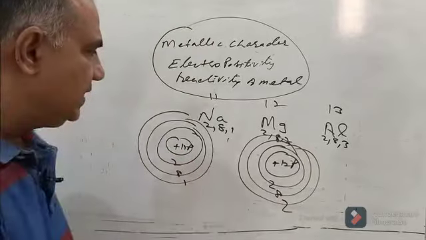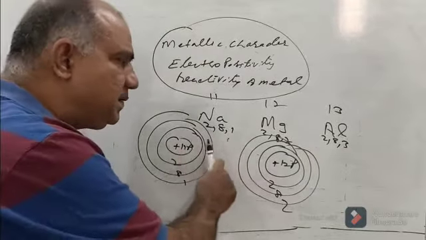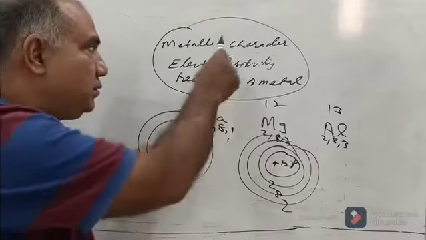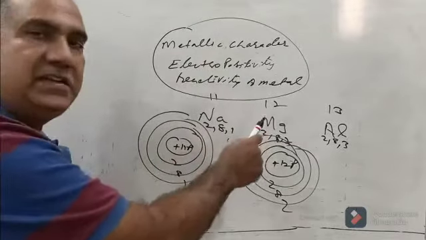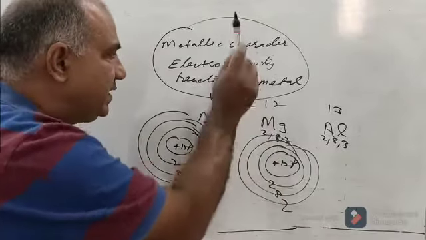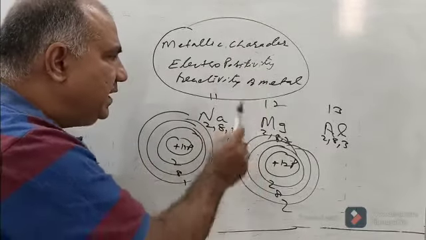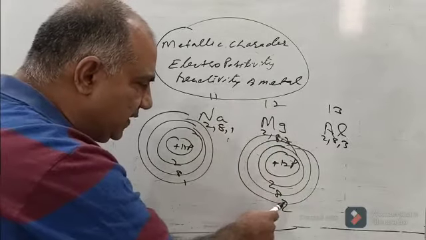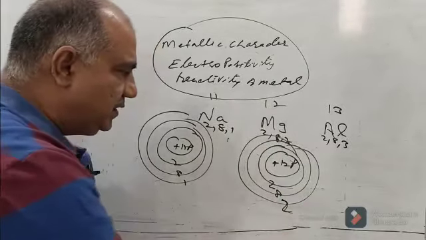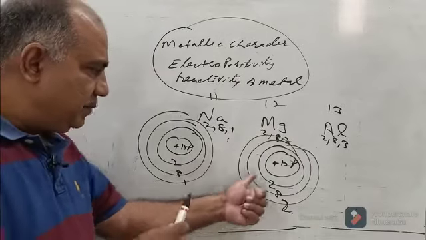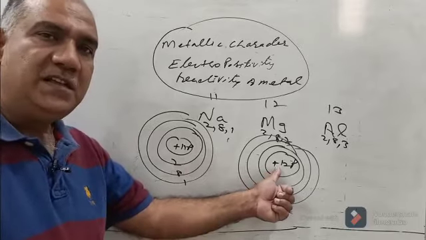Now we can see this when we move across a period from sodium to magnesium. For sodium to become electropositive, or show its metallic character, or to react, it has to lose 1 electron. Magnesium's metallic character, electropositivity and reactivity are decided by when it loses 2 electrons. And as we see, when we move from left to right across a period, the positive charge at the nucleus increases.